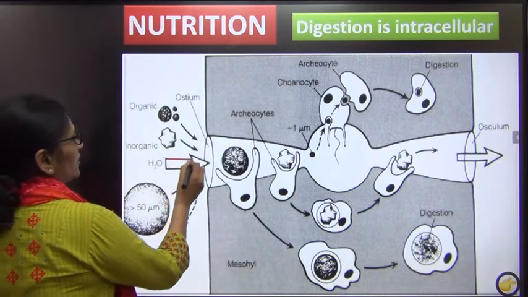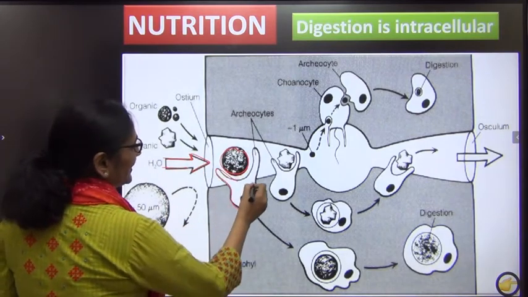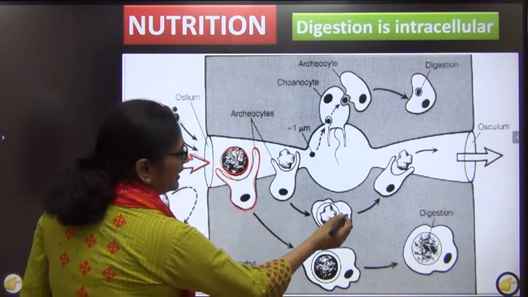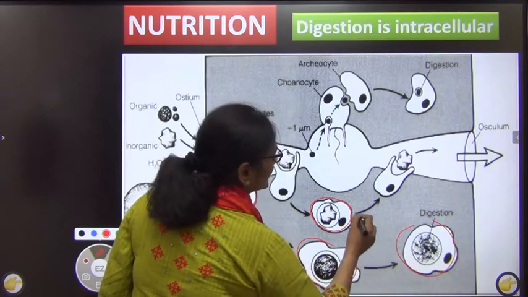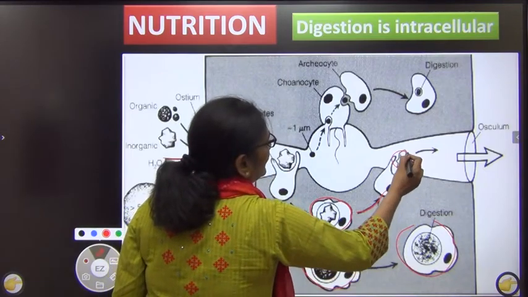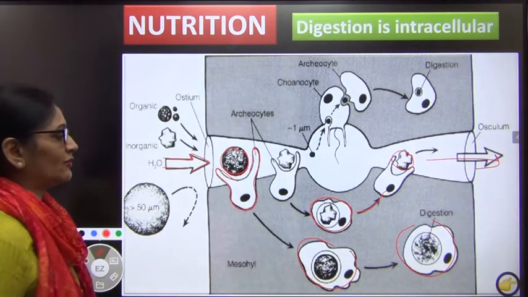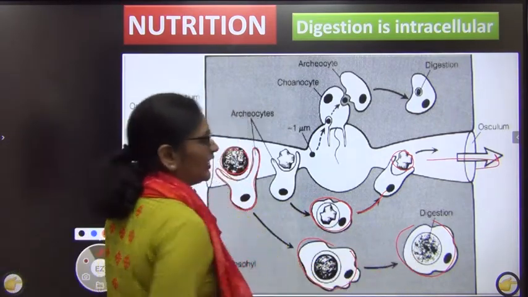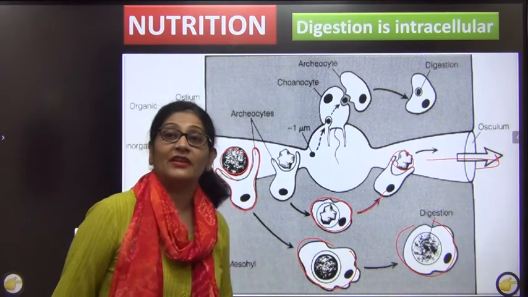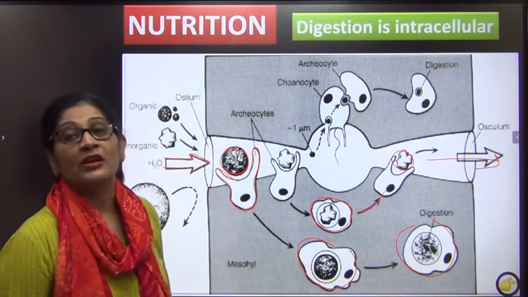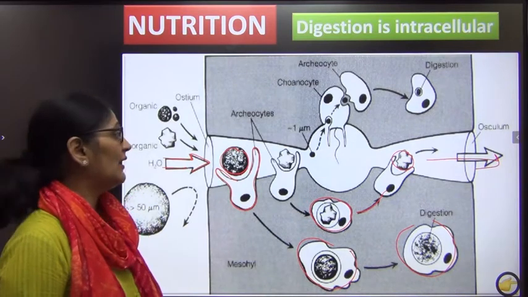Say this is your ostia. The food has come inside. These amoeboid cells will engulf the food. Within the cell, the food will be digested. Once the food is digested, the undigested food will be given out, and through the osculum it will move to the outside. The food is taken into the individual cells, and it is these cells which actually do the digestion. There is no such digestive system, so the system is absent, and the digestion is said to be